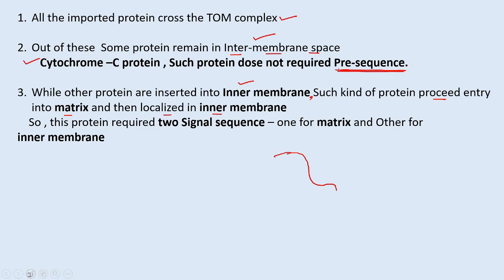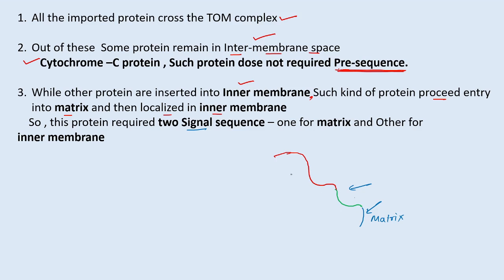And then they enter into the inner membrane of the mitochondria. So in such a case, such a protein requires two pre-sequences or two signal sequences, one for the matrix, and again this green colored pre-sequence.